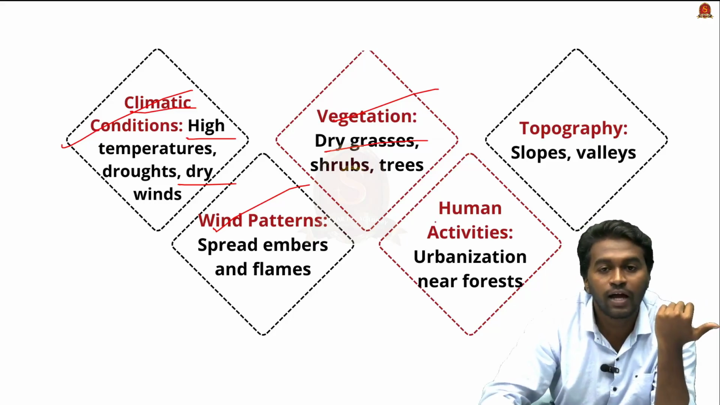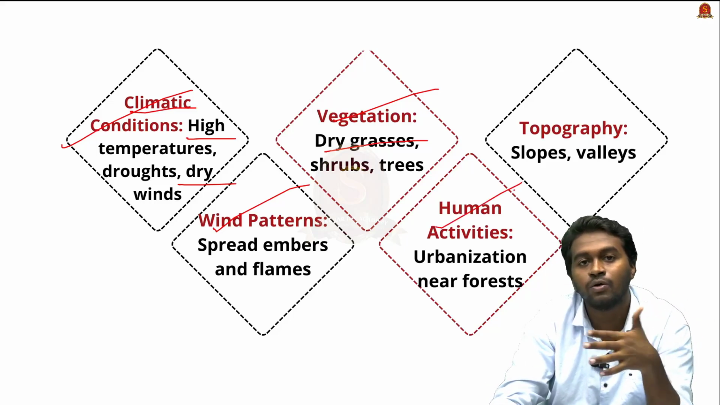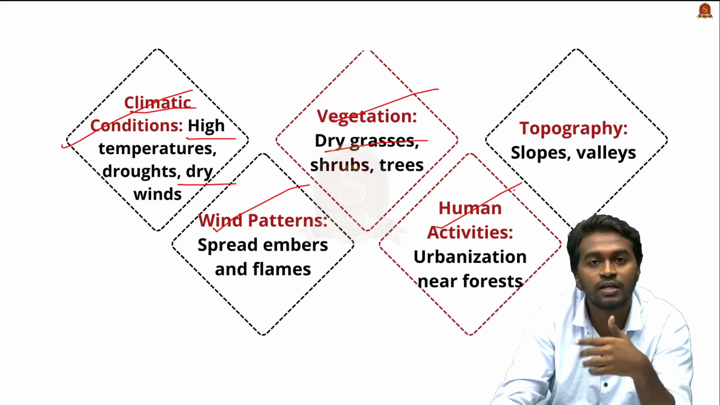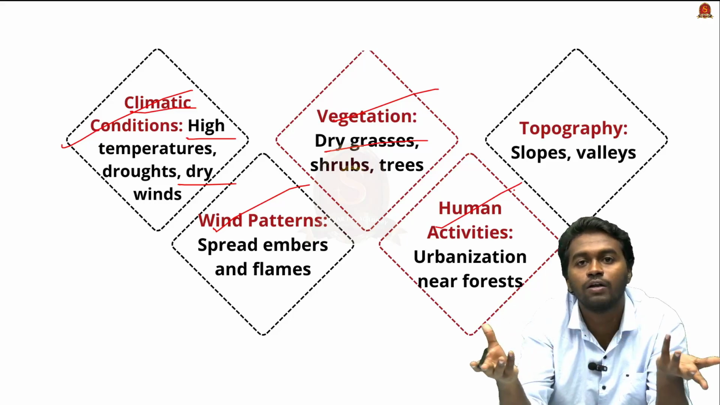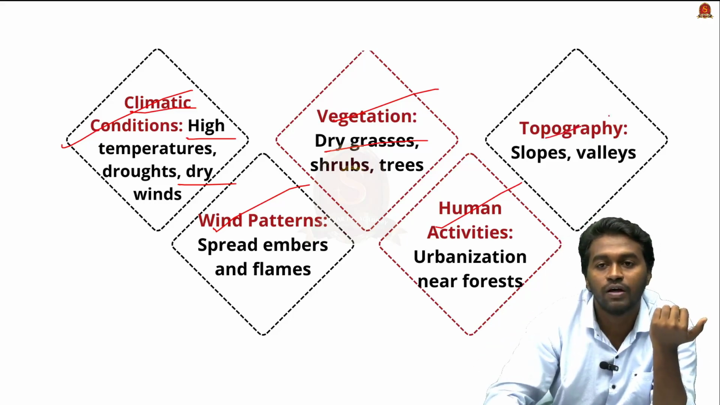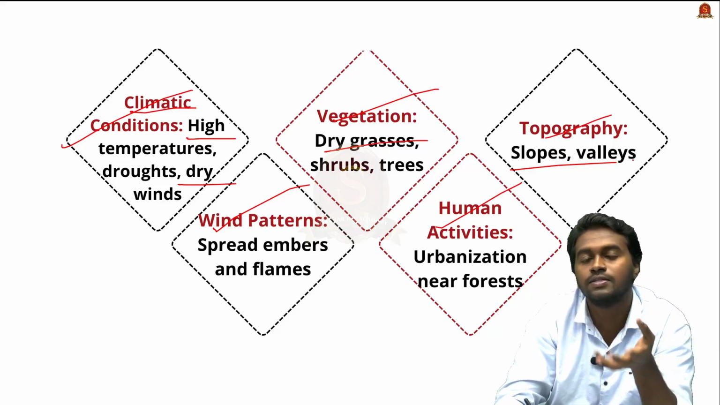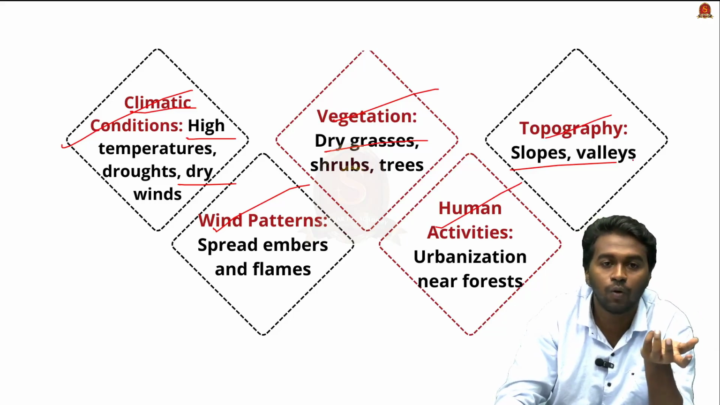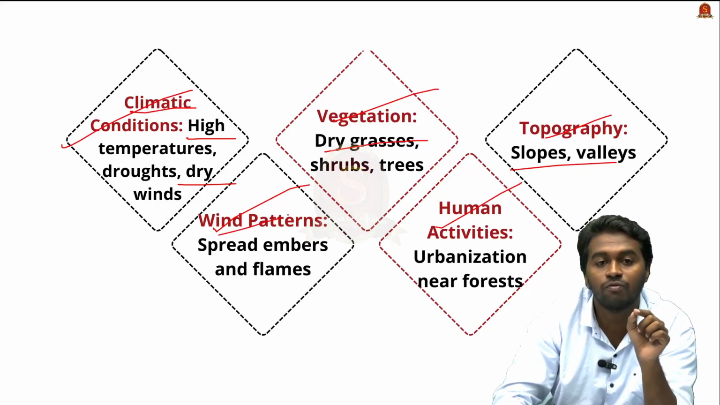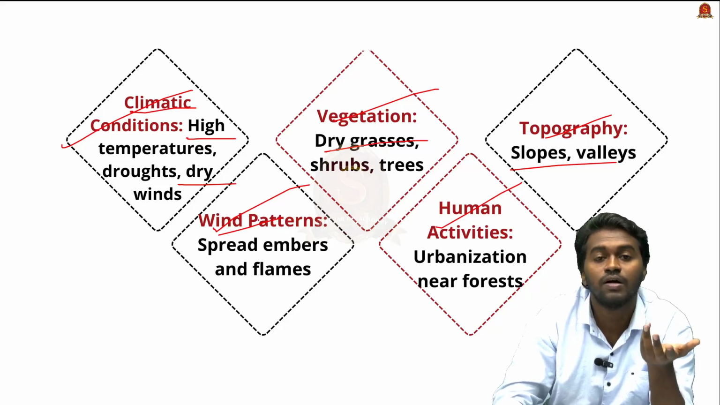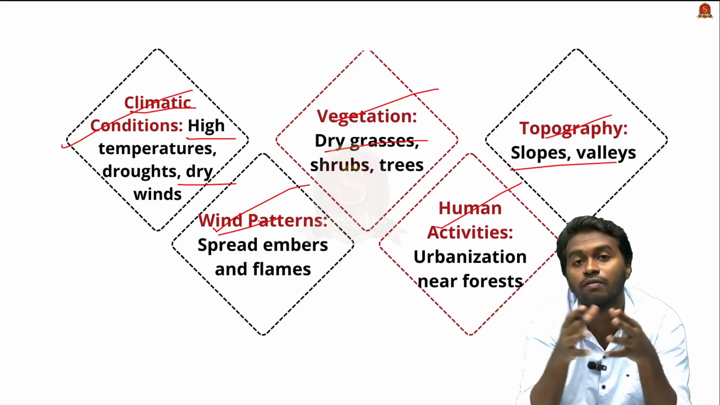And then the human activities, for example, urbanization. Due to this urbanization, the industries are getting closer to the forest region. An accident in the industry can become a wildfire. And then topography, for example, slopes and valleys in a region can influence the intensity of the wildfire. And one more factor, that is the presence of wind, can also act as a factor behind the rapid spreading of the wildfire.